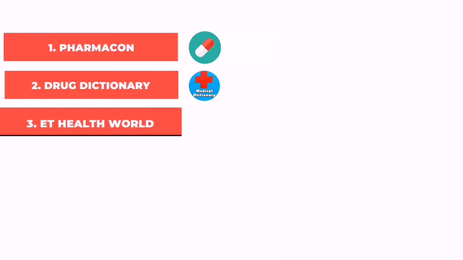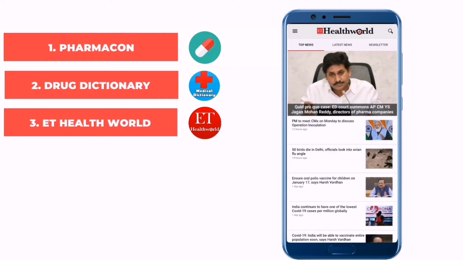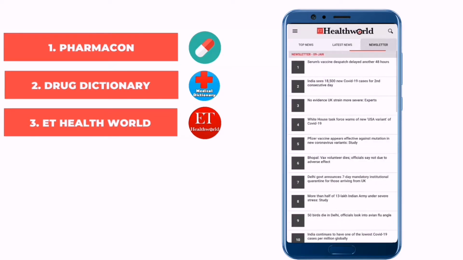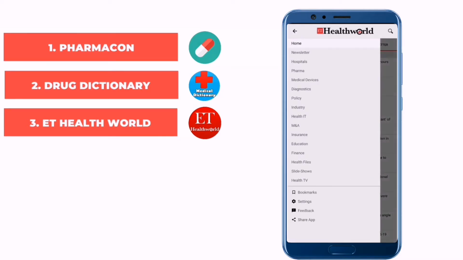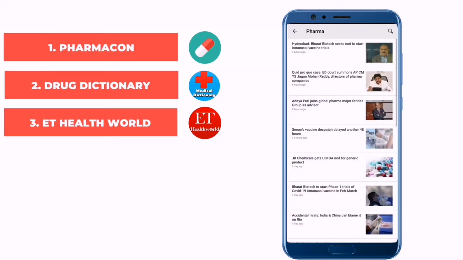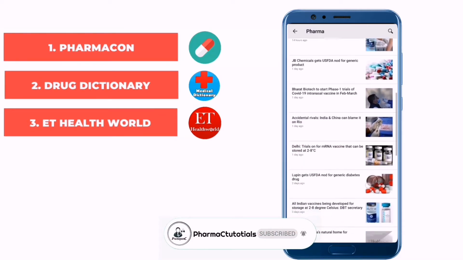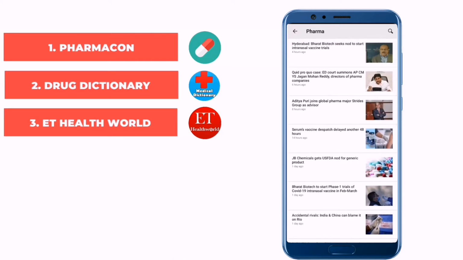Our third application is ET Health World. Economic Times Health World is a news application which helps us to stay updated with the day-to-day news going on across the world in the medical field. One of the sections here is pharma. As we click on the pharma section, we get all the news related to pharmacy, whatever is going on across the world in the pharma sector.